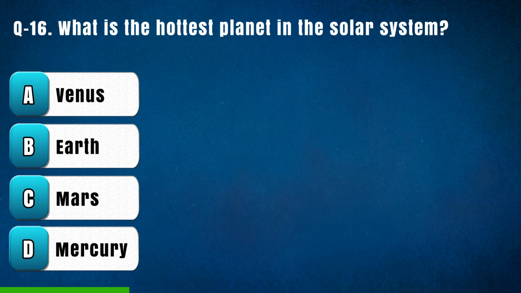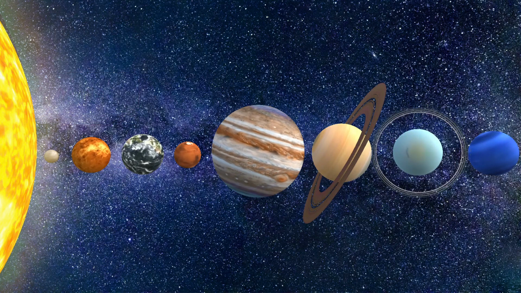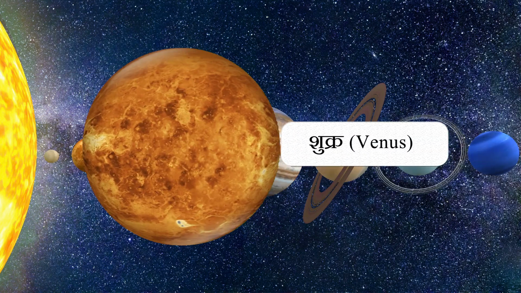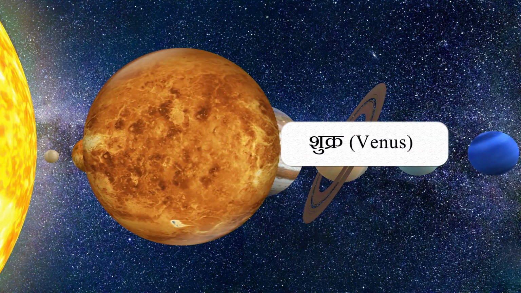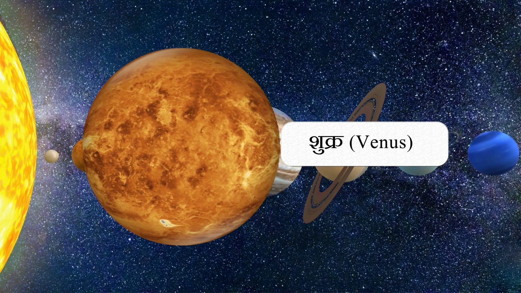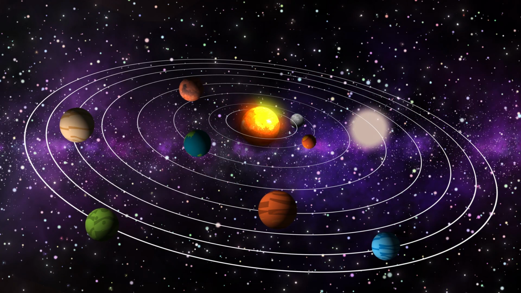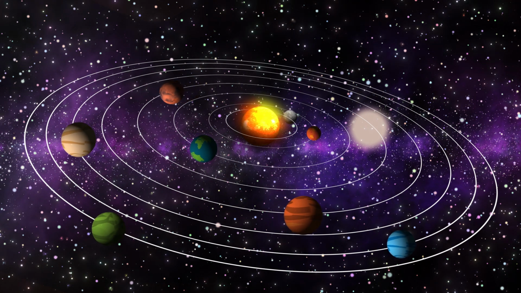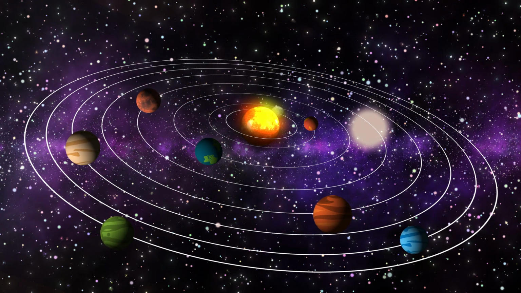Question 16. What is the hottest planet in the solar system? Option A. Venus, B. Earth, C. Mars, D. Mercury. The right answer is A. Venus. The hottest planet in the solar system is Venus. It has an average surface temperature of 464 degrees Celsius. This is hotter than the surface temperature of Mercury, even though Mercury is closer to the Sun.